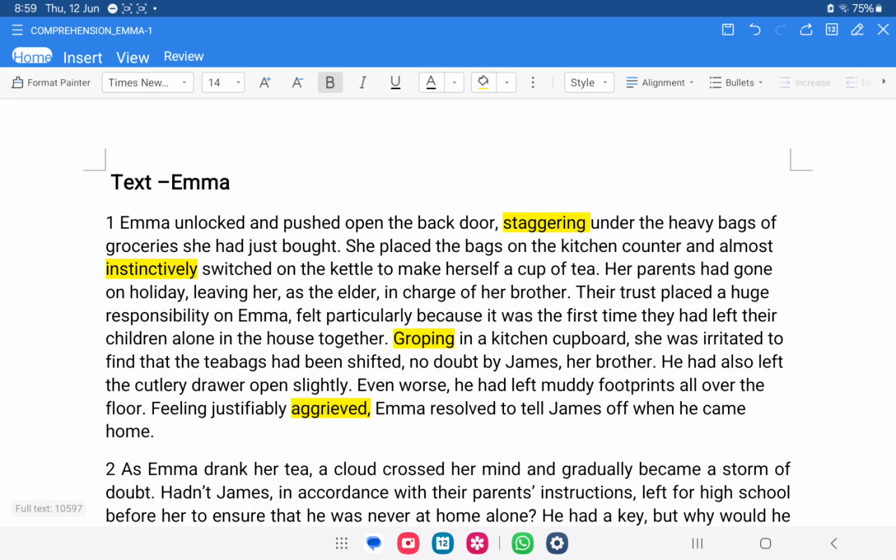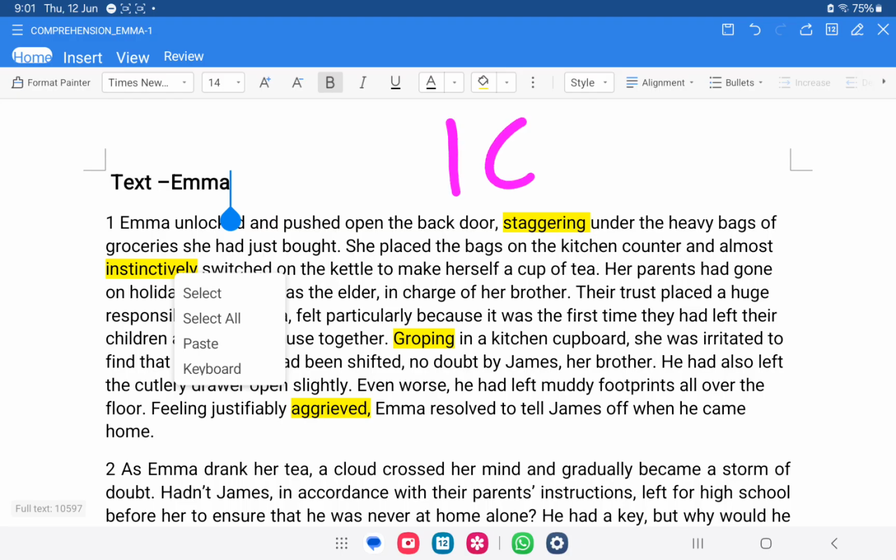So today's video is about the comprehension task. In paper 1 we have question number 1, that is the comprehension task. Question number 2, use of language task. Question number 3, summary writing task. And question number 3b is short response. So today's video is about the comprehension task, and this comprehension task has 16 marks. So we are going to deal with these 16 marks today.